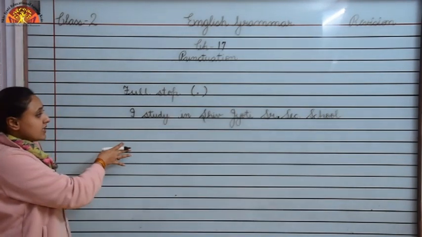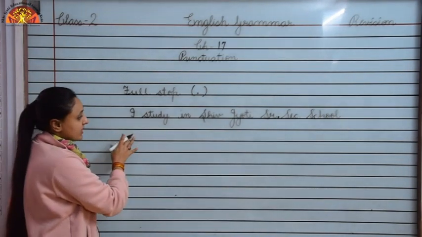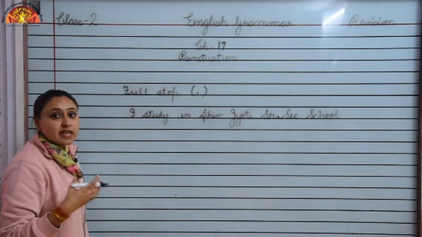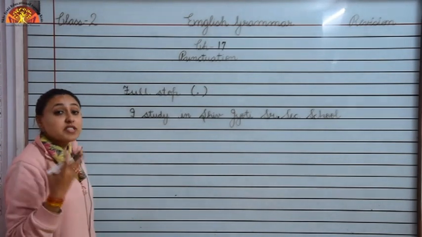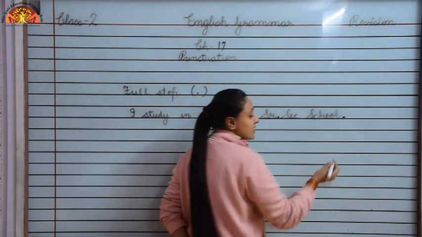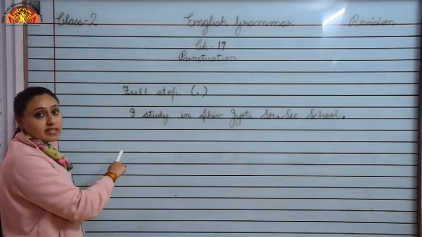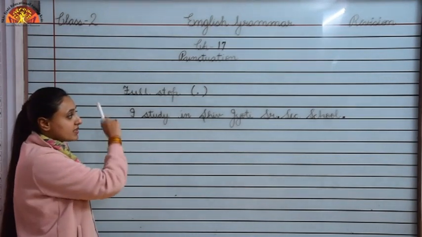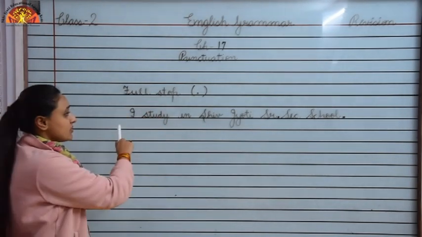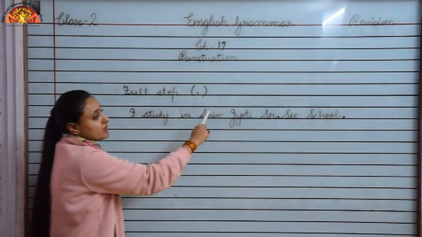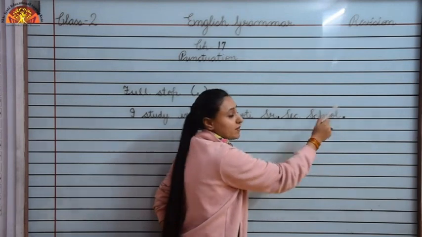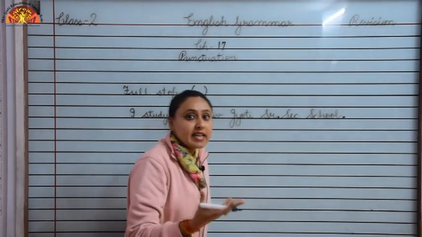Now look at this sentence. This sentence says I study in Shiv Jyoti Senior Secondary School. So this sentence is telling us something. So which punctuation mark will we use? We will use full stop at the end of the sentence, and it is a correct sentence because it begins with capital letter and the name of the school is written in capital letter. At the end we have used full stop because this is a telling sentence.